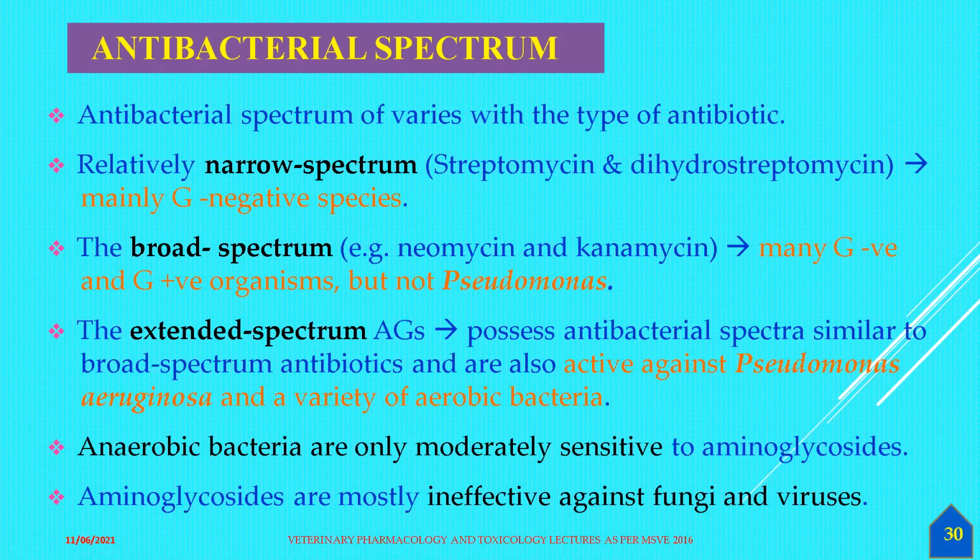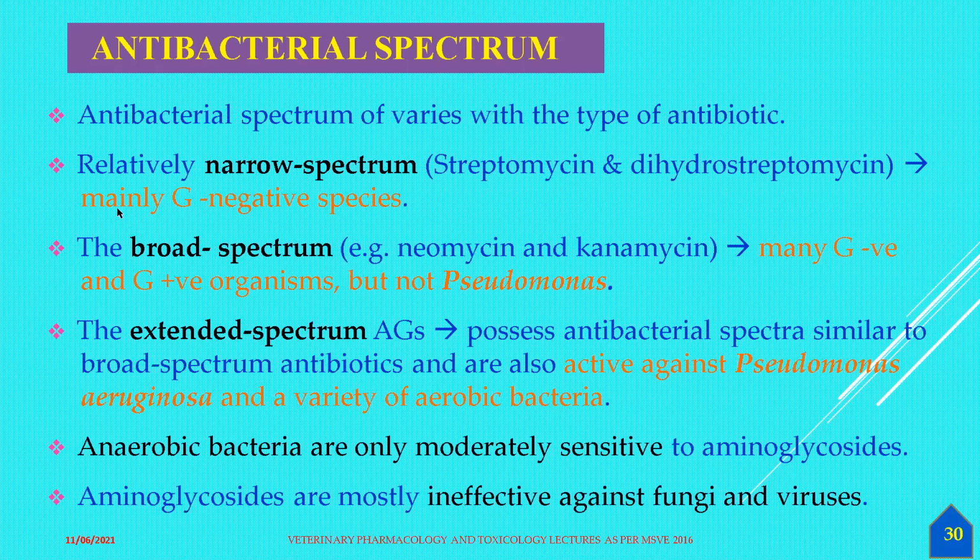So today we will discuss the antibacterial spectrum of these aminoglycosides. And as you very well know, these drugs are effective only on the gram-negative bacteria. That's why they may be called narrow spectrum antimicrobial agents. The classical examples are streptomycin and dihydrostreptomycin, the first generation agents, which are very effective against gram-negative microorganisms.